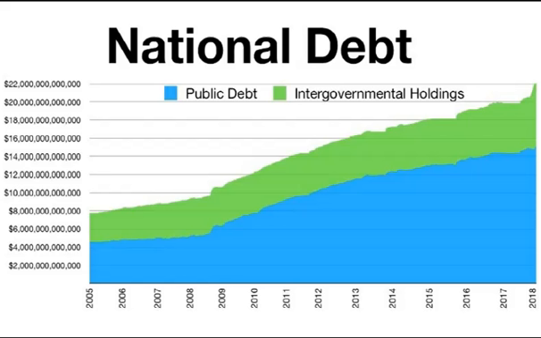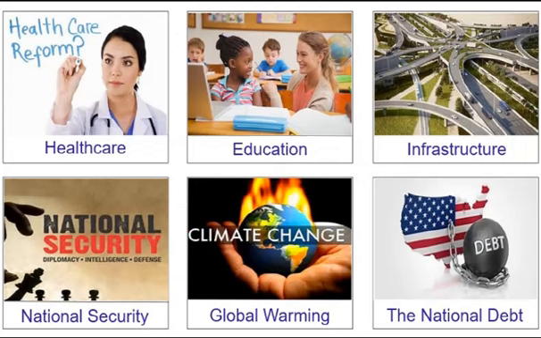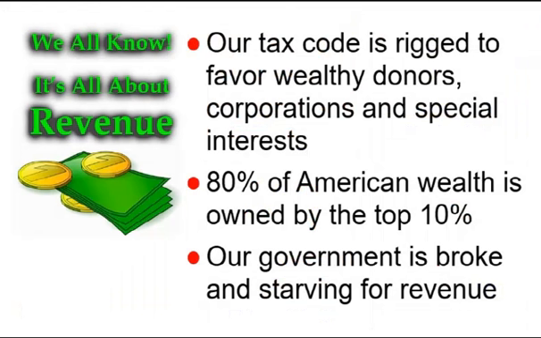For example, the United States is being strangled by a growing $22 trillion debt. We need revenue to fund healthcare, education, infrastructure, national security, and solvent government. However, our tax code is rigged to favor wealthy donors, corporations, and special interests. 80% of American wealth is owned by the top 10%. Our government is broke and starving for revenue.